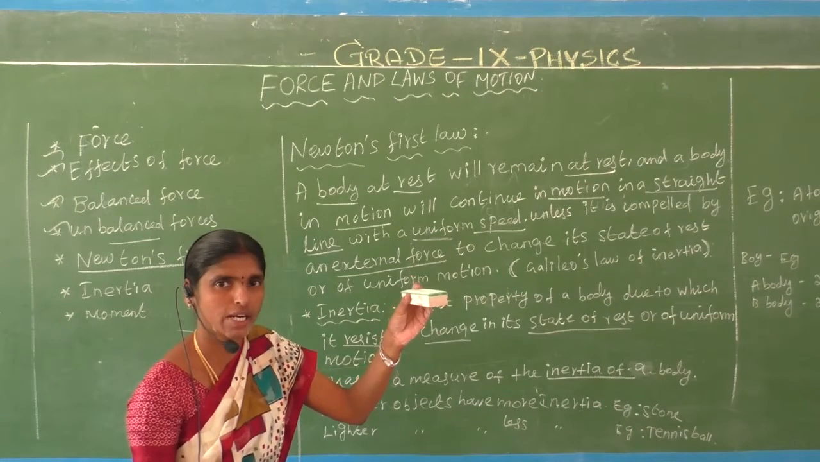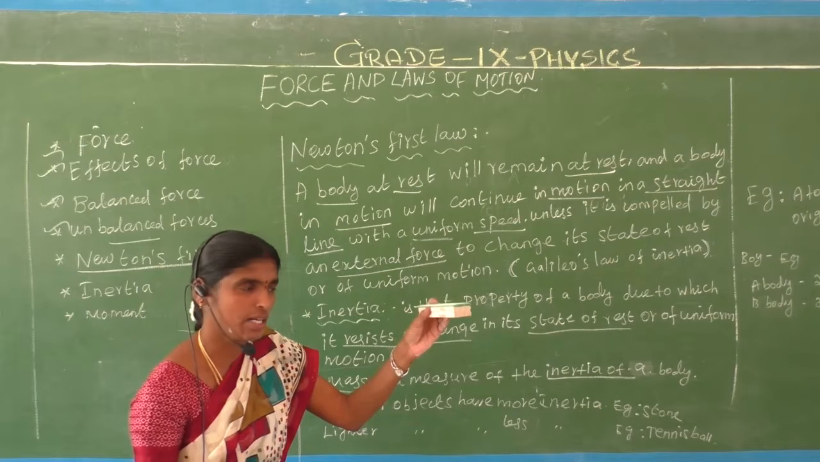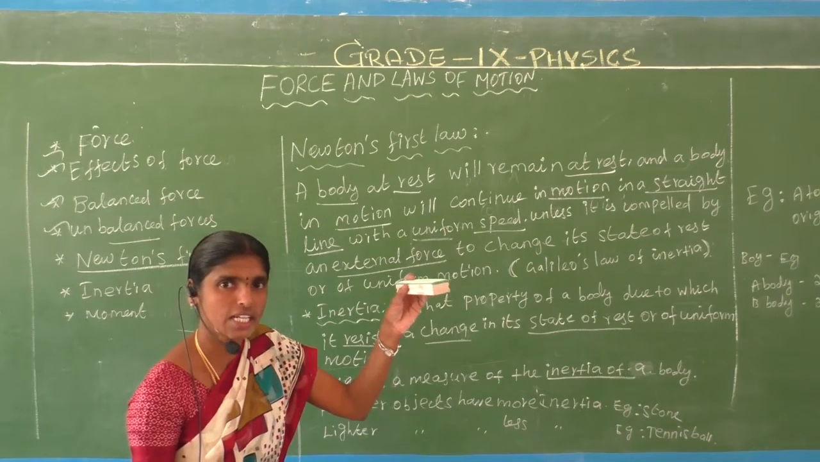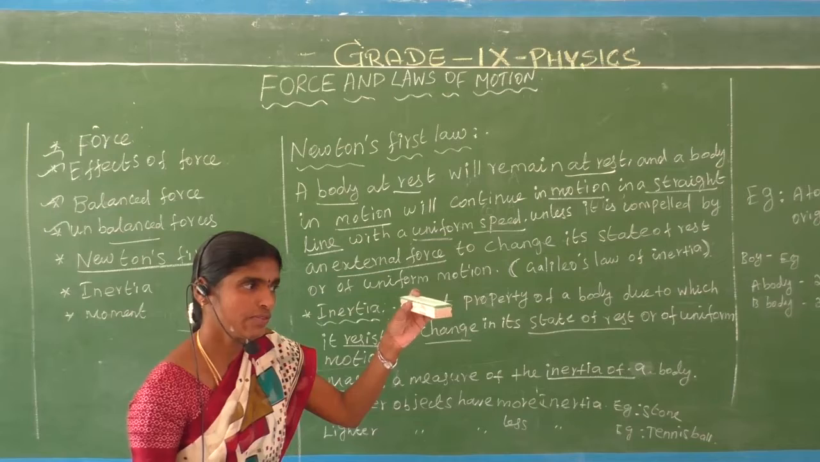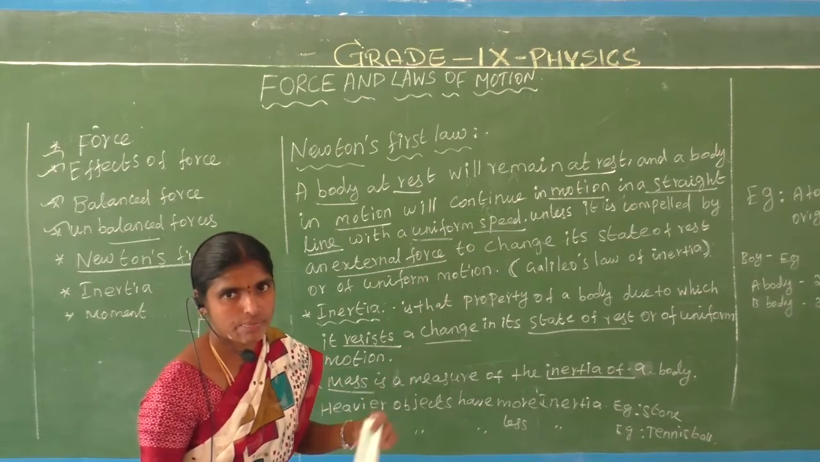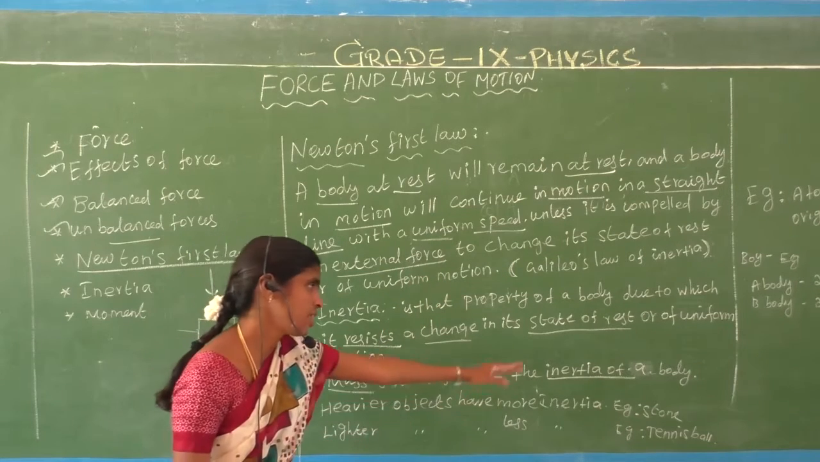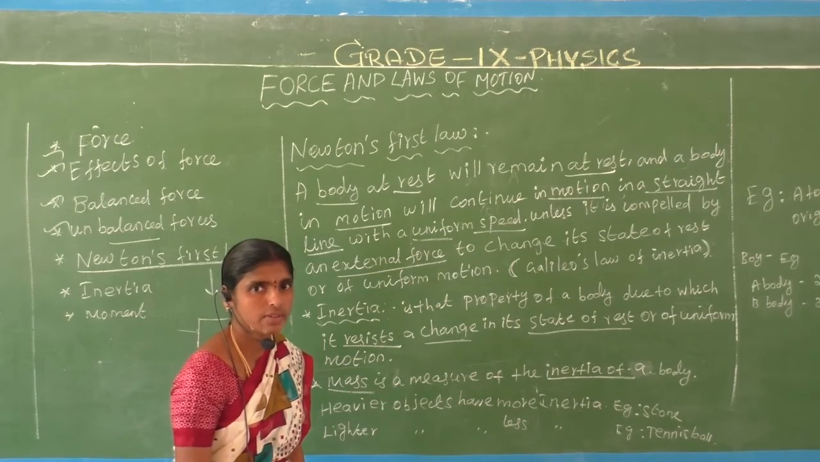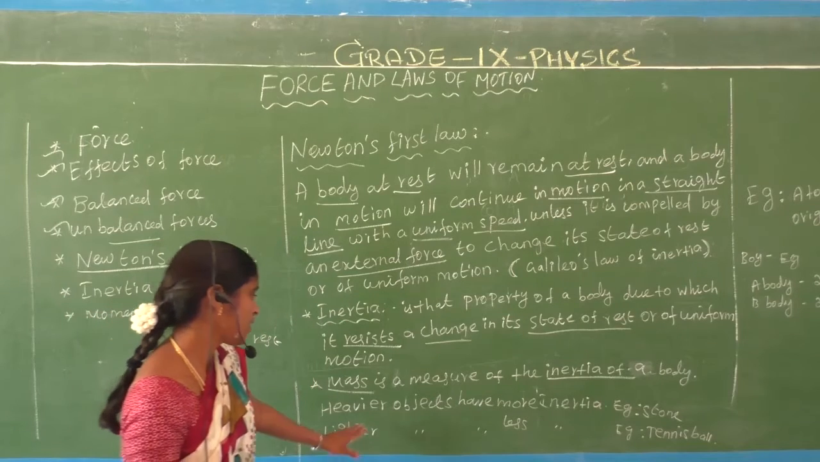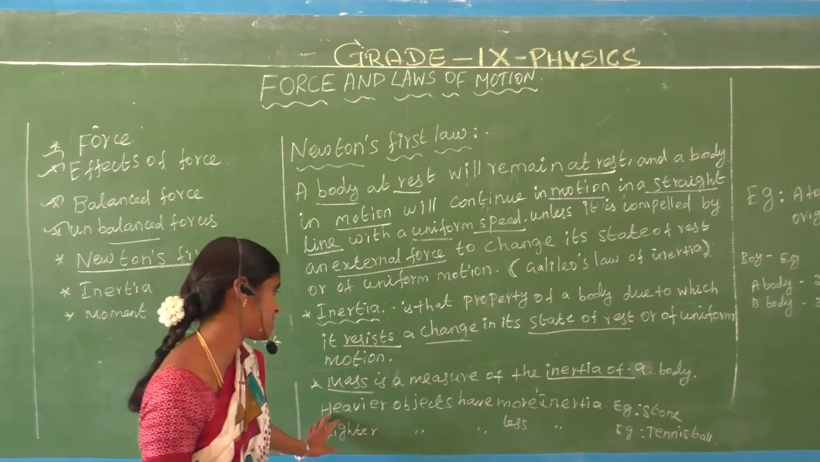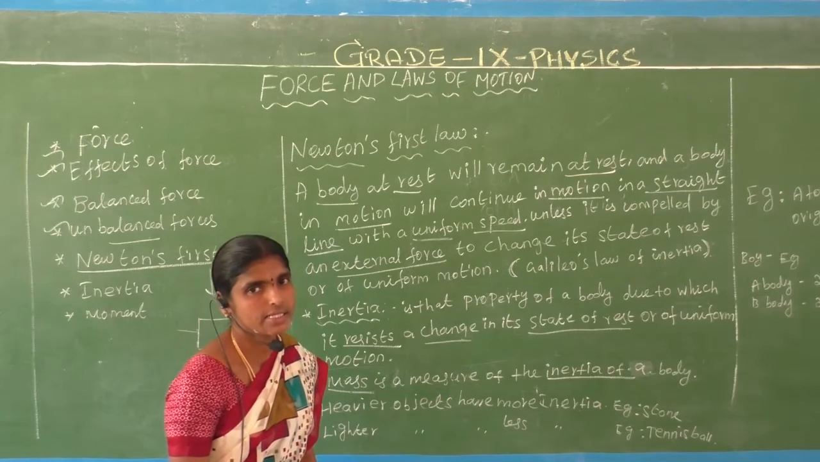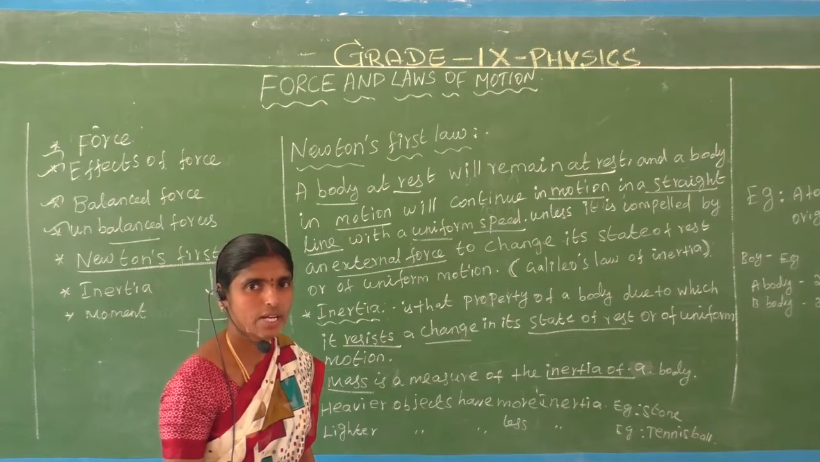High inertia of body, low inertia of body means high mass, high inertia of body. Inertia means that we can say about mass. Mass is the measure of the inertia of a body. Are you understand? Okay. Heavier objects have more inertia. Example, we can say a stone. Are you understand?